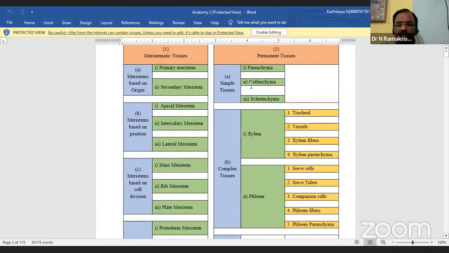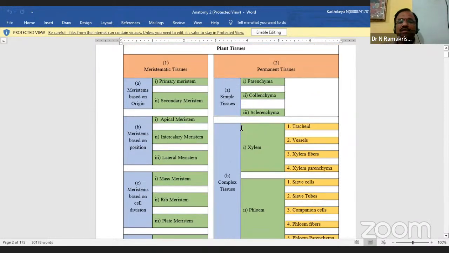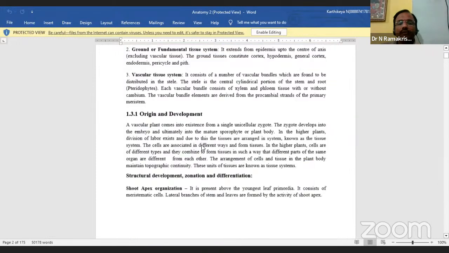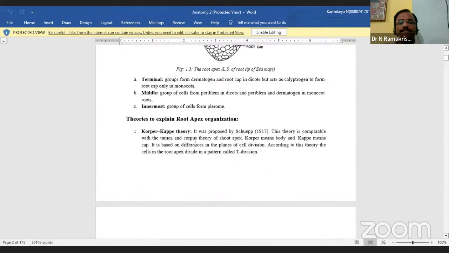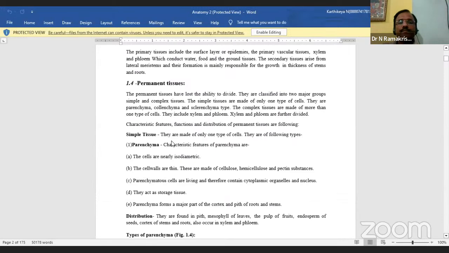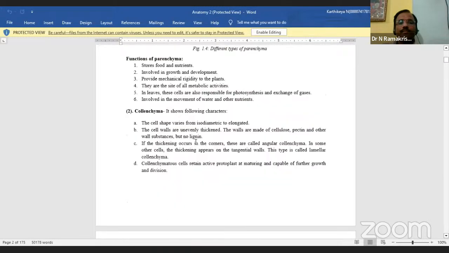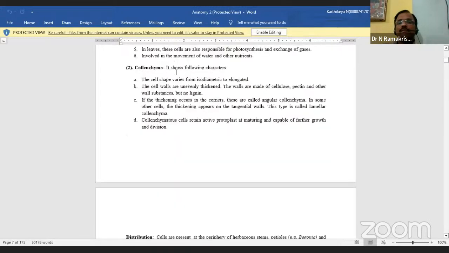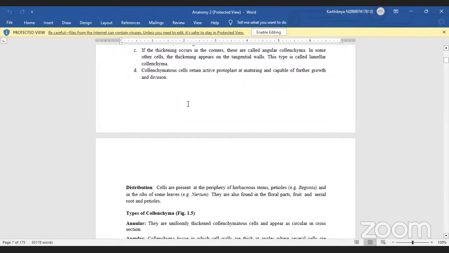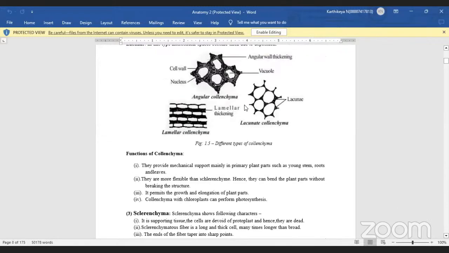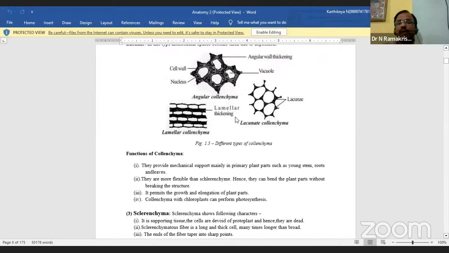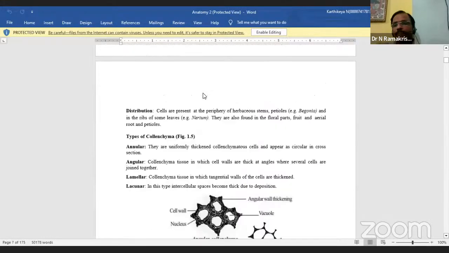So now we are going to discuss collenchyma. Here once again I am showing. This one is parenchyma. These are all the diagrams. See, the first cells we call meristematic tissues.